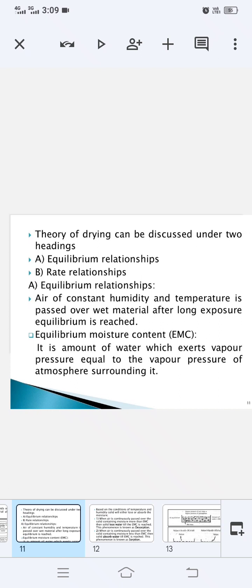As the drying starts, there is a formation of meniscus in the capillary, and it exerts a force. So this meniscus, or the force which is exerted by this, is the driving force for the movement of water through the pores towards the surface. ठीक है, so this is the driving force for that. And capillarity theory holds good only for free water in the bed. This type of movement of liquid takes place in the granules as well as in the spaces between the granules. Means जो void spaces present रहते हैं granule के बीच में, उनमें भी water movement आपको दिखेगा.